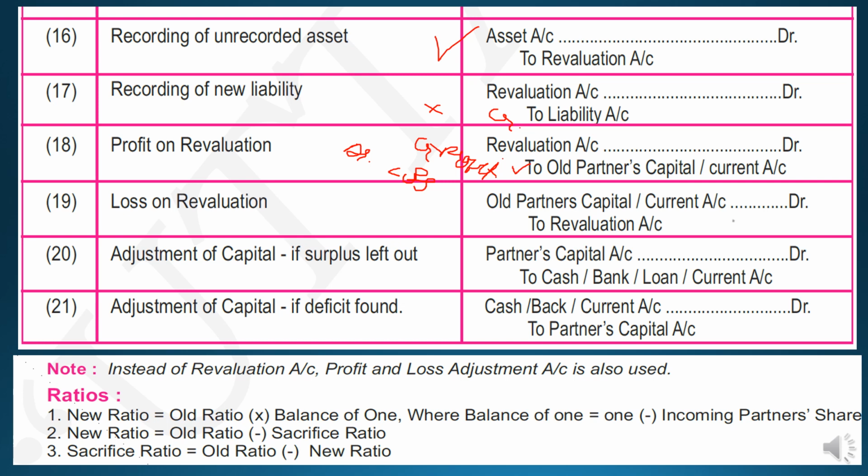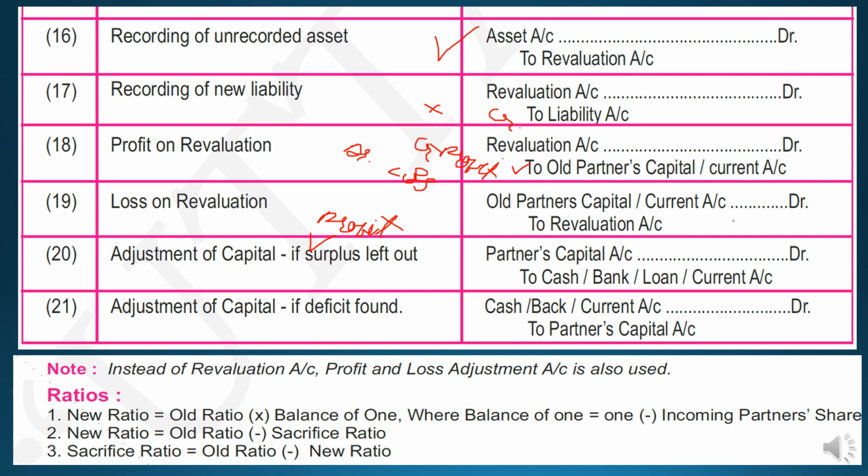If surplus is found, this is the case where surplus means profit is found, and the second is the case where the deficit means loss is found. So how will you treat this? It is already given here, you just have to understand that for adjustment of capital, if deficit is found, cash, bank, current account debit to partners' capital account.